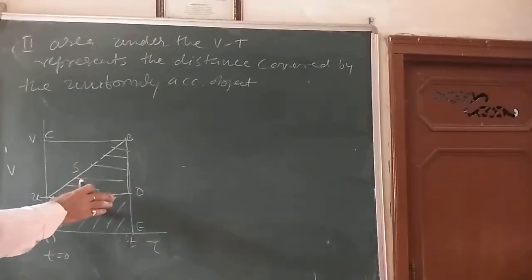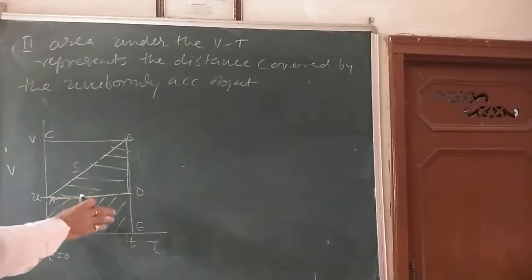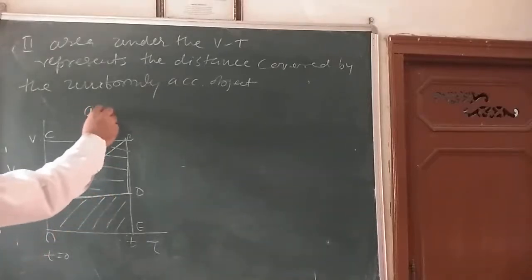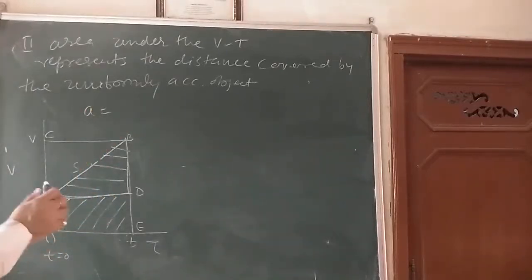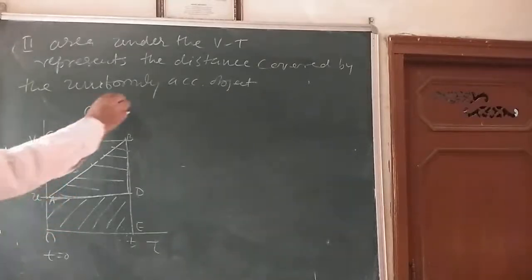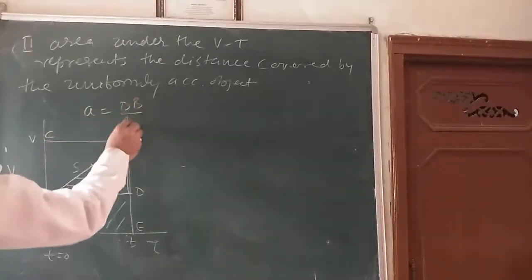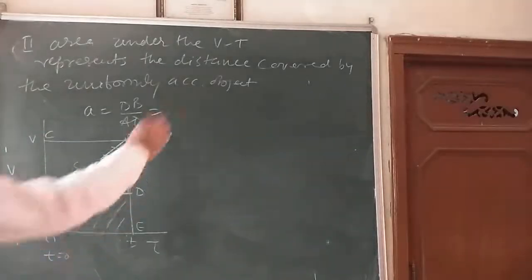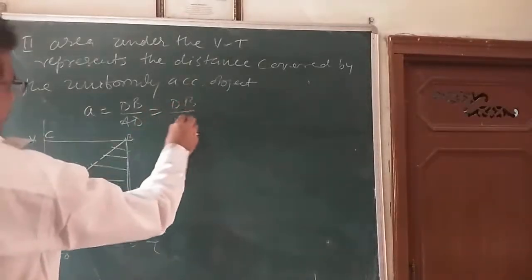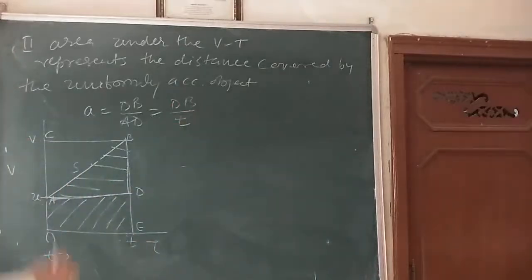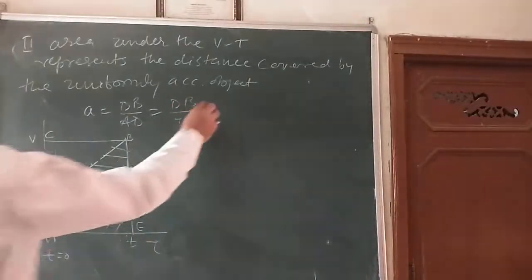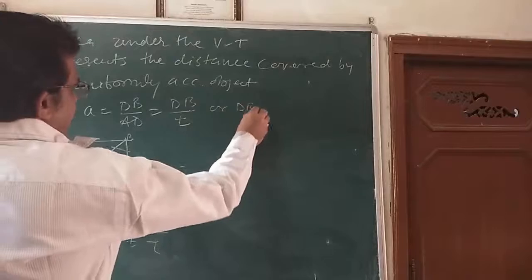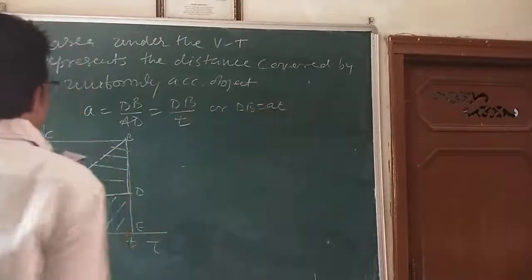From this graph, first I want to find the acceleration, that is the slope of the velocity time graph, which we have just found, children, that is DB by AD. DB divided by AD is equal to a. So you can see here DB is equal to at only. Is that clear?